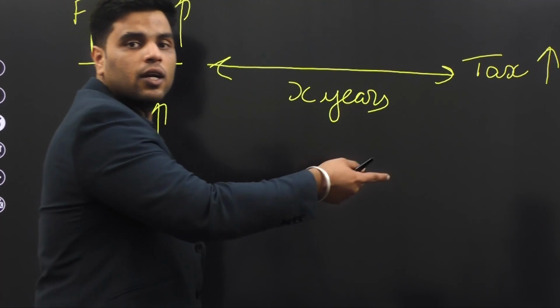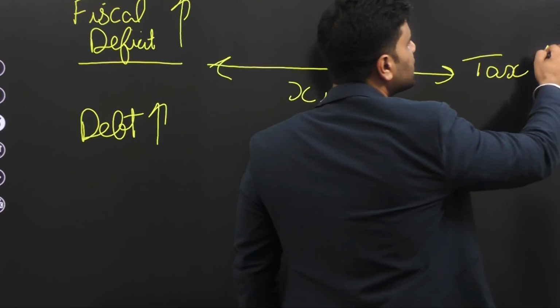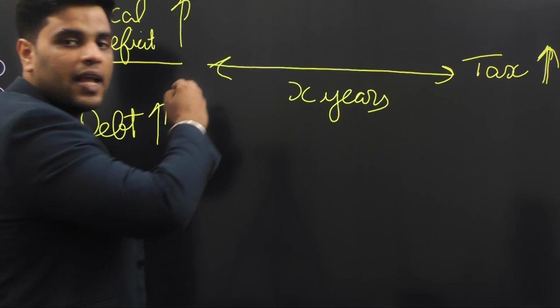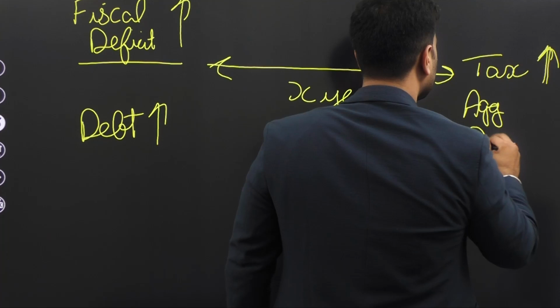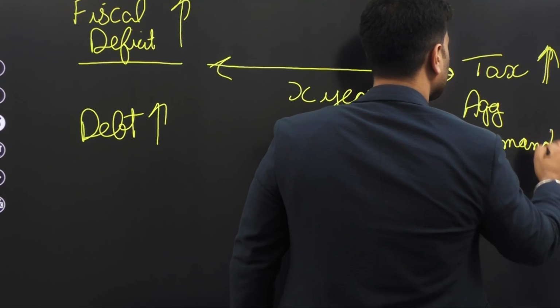So in future, the government will eventually have to increase taxes to pay off this debt. And when the government does that, aggregate demand levels would fall.